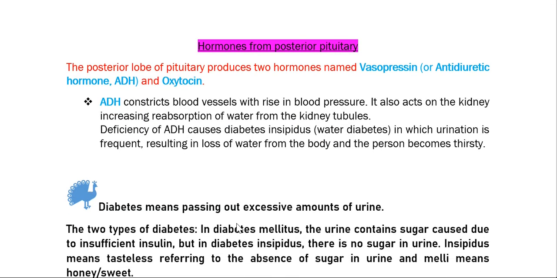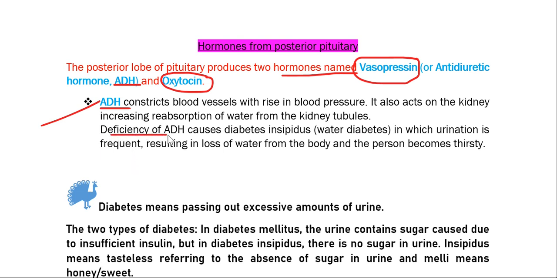Last part, hormones from the posterior pituitary. The posterior part of the pituitary produces two hormones: vasopressin, or antidiuretic hormone, ADH, and another hormone, oxytocin. So there are two main hormones from the posterior pituitary. Now this vasopressin or ADH constricts blood vessels with a rise in blood pressure. It also acts on the kidney and thus increases reabsorption of water from the kidney tubules. So it helps in the reabsorption process in the nephron.